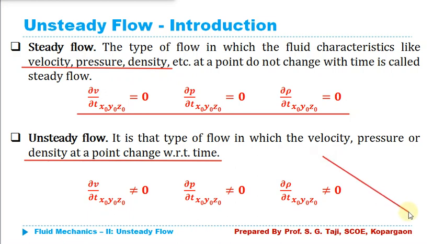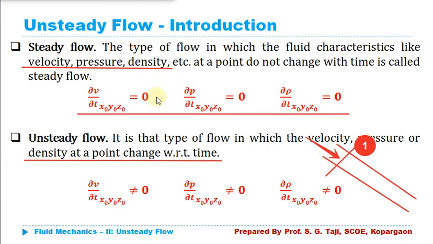Let us consider one pipe, and I am measuring the velocity, discharge, pressure in this pipe at a particular section. Let us consider this as section 1. I am measuring velocity, density, pressure, discharge, depth of flow over time at this particular location, like at 6 o'clock, at 7 o'clock, at 8 o'clock, at 9 o'clock. And if the values of those properties remain the same at all those points of measurement, like the 6 o'clock velocity and 7 o'clock velocity are both the same, then in that case the flow is said to be a steady flow.